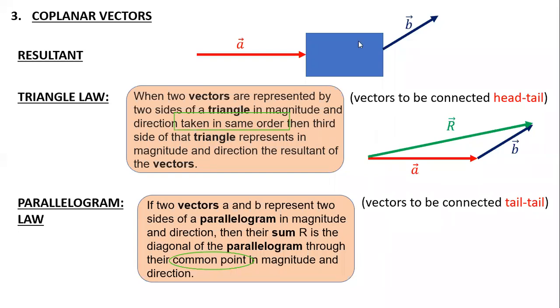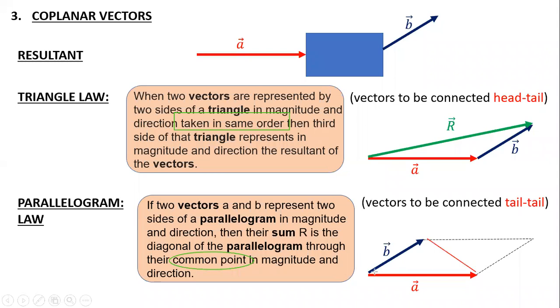Now, if I connect tail and tail, and move the B vector parallel on the entire plane, it will be connected in this form. These became the two sides of a parallelogram. But I need a parallelogram, so I will complete the parallelogram. Once I complete it, the resultant is represented by a diagonal. In this case I can make two diagonals.